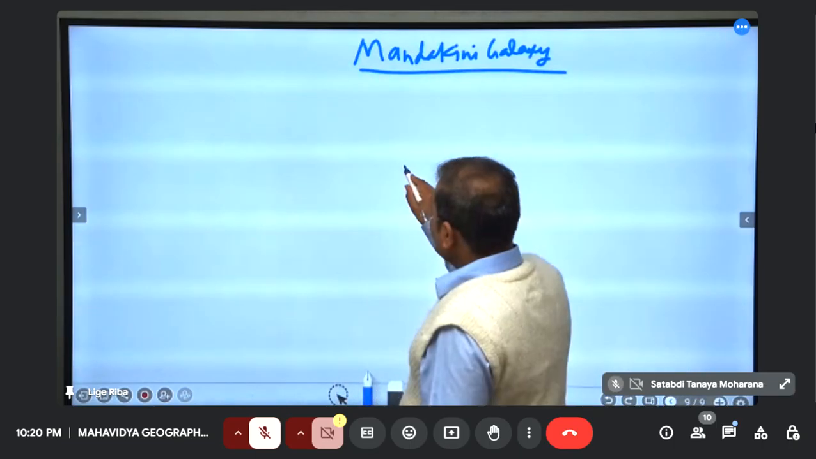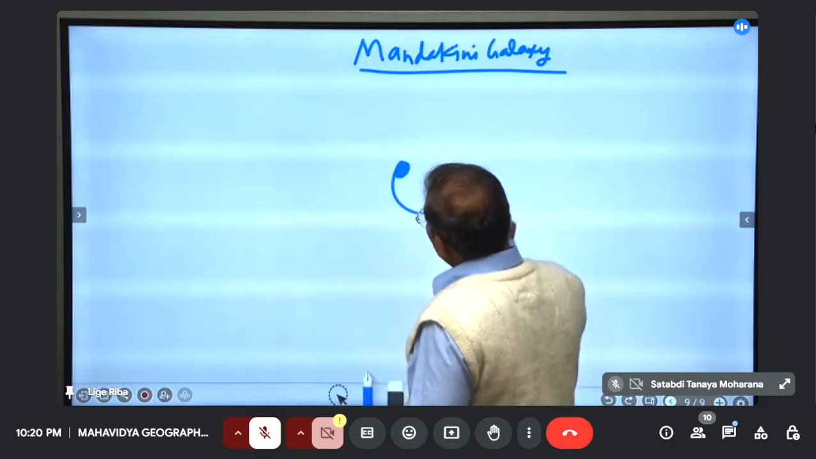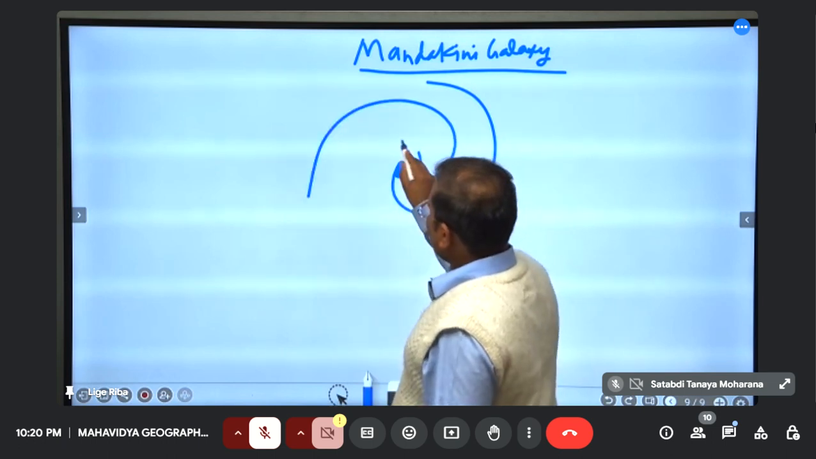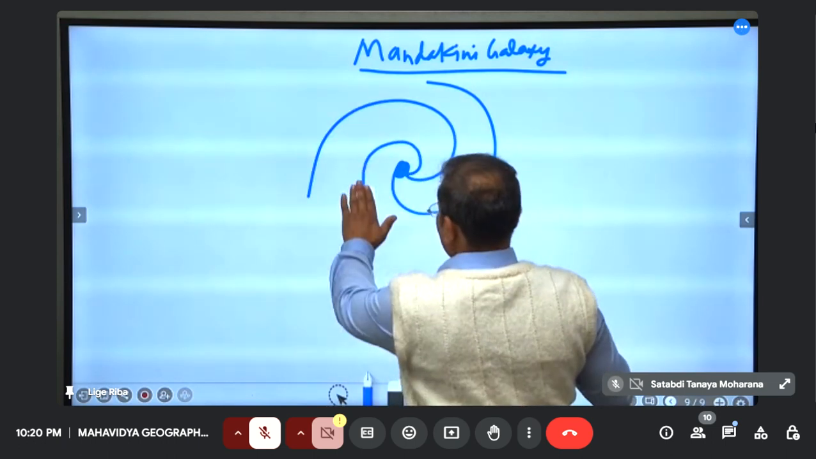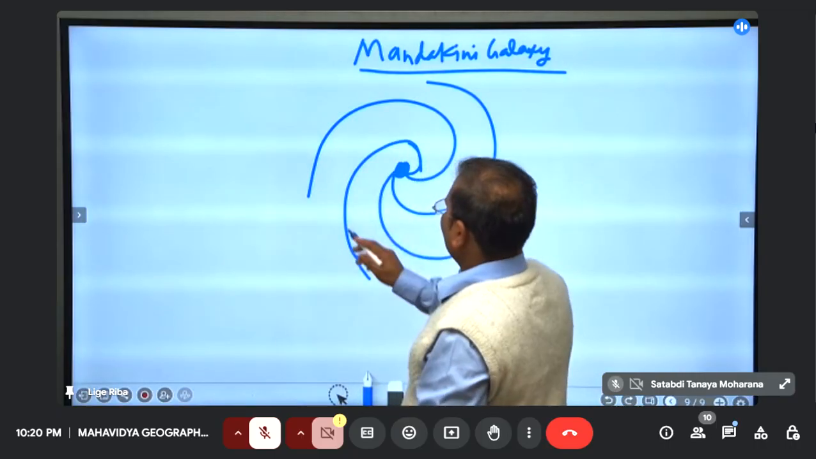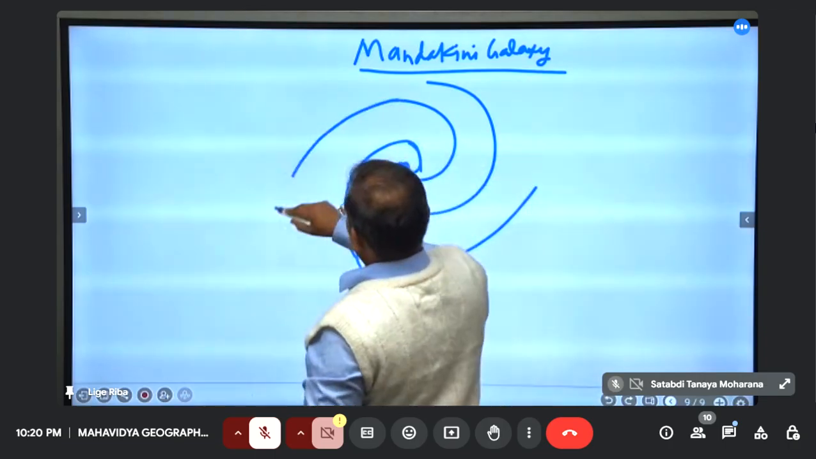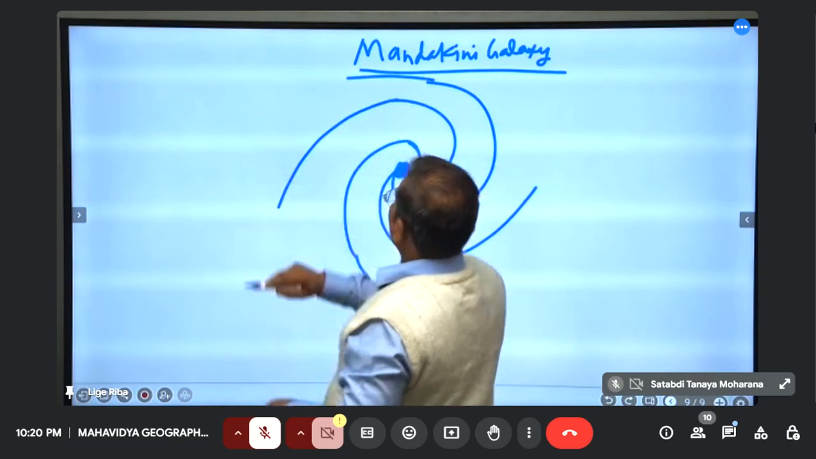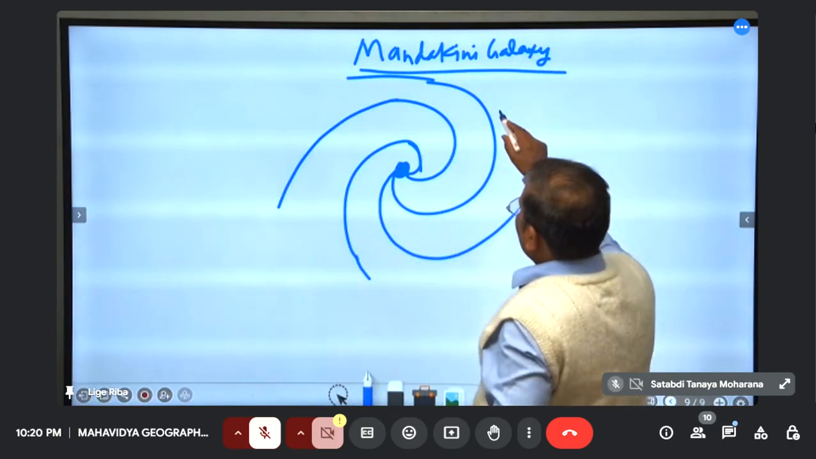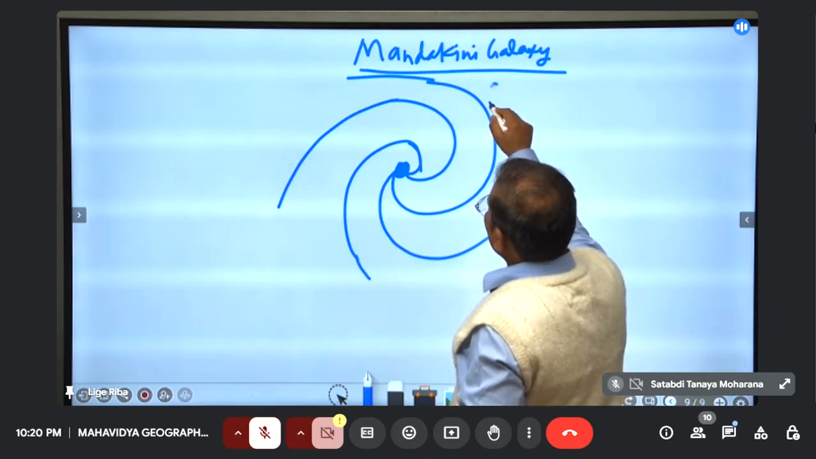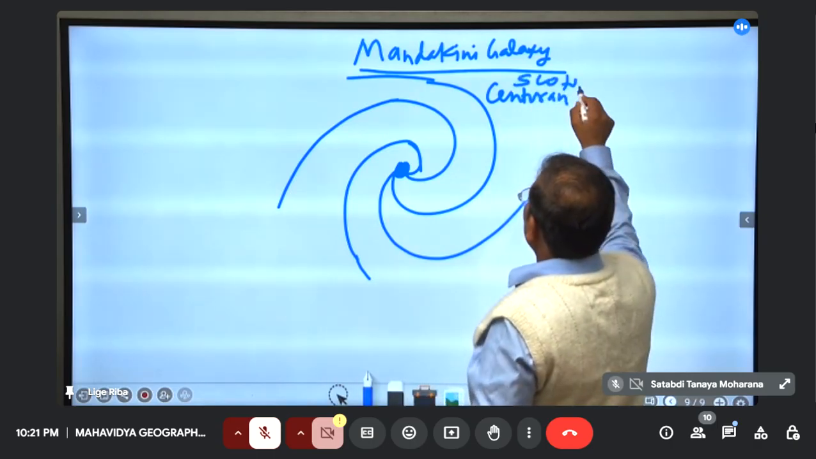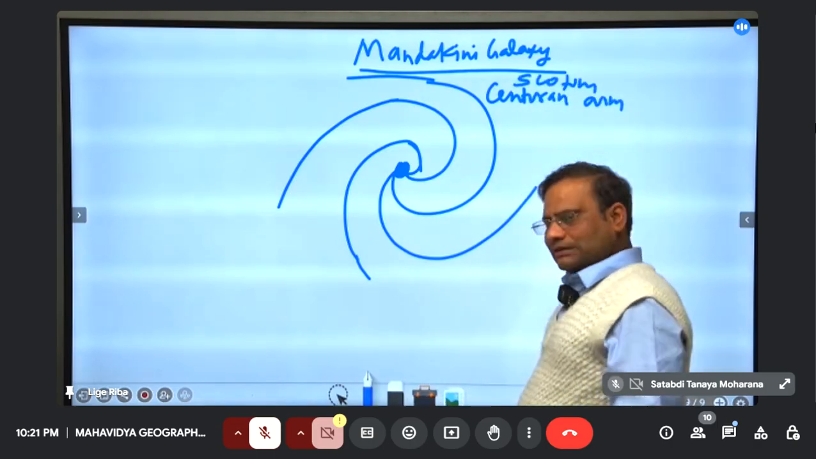See what it is? There is a center. From the center, arms come out. One, then this is second, third, and this is fourth. Four arms come out this way. Right? This one is Centurion. Scutum, the full name is Scutum-Centaurus arm of a galaxy.